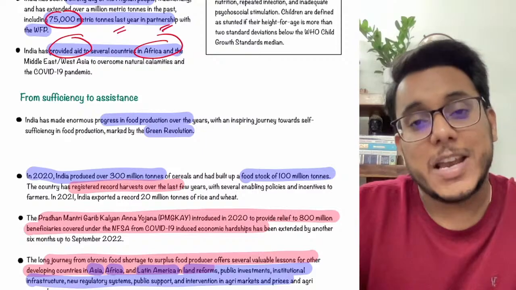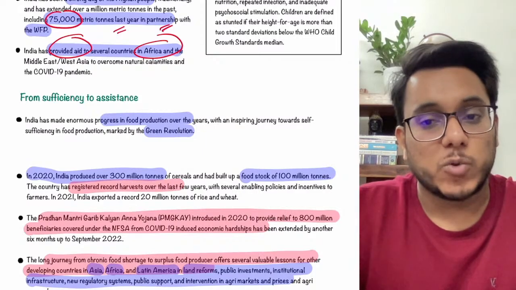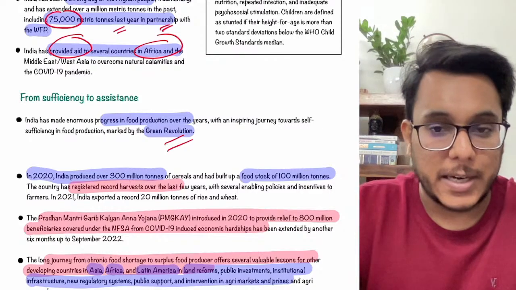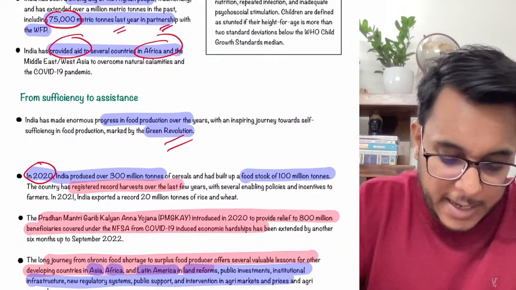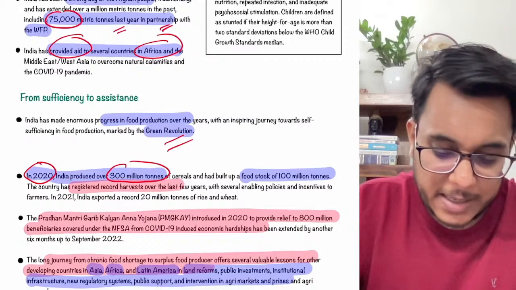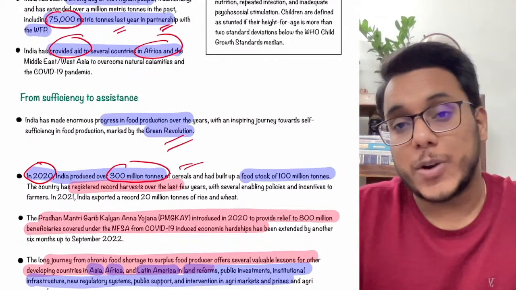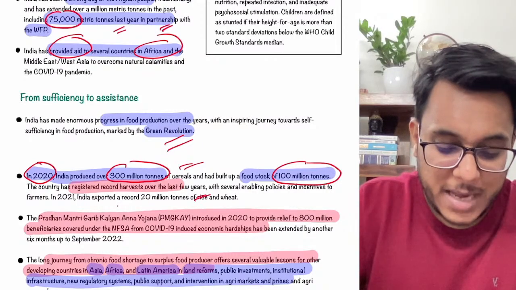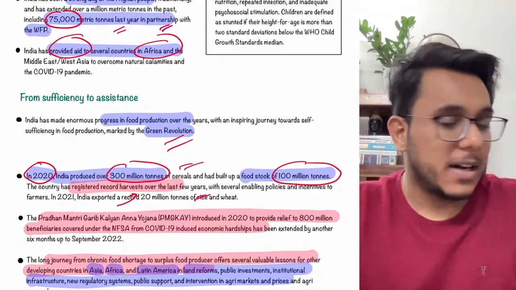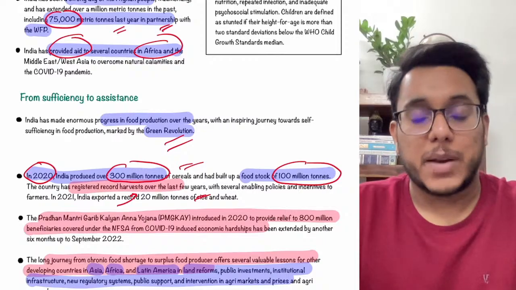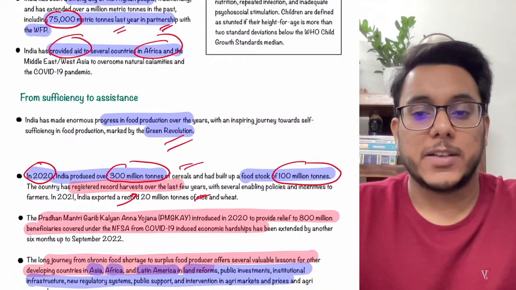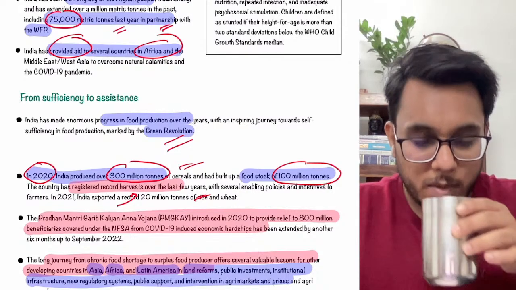Fine. Now we have made our progress in food sufficiency after the success of the Green Revolution. Because of this Green Revolution, in 2020, India produced more than 300 million tons of cereals. Today India has a food stock of more than 100 million tons, and we are registering an impressive harvest in the past few years. In the last 4 years, the harvest has been very good.